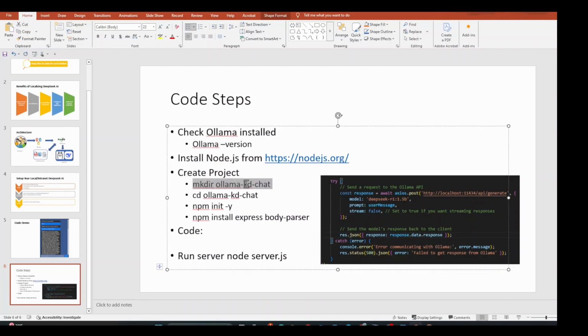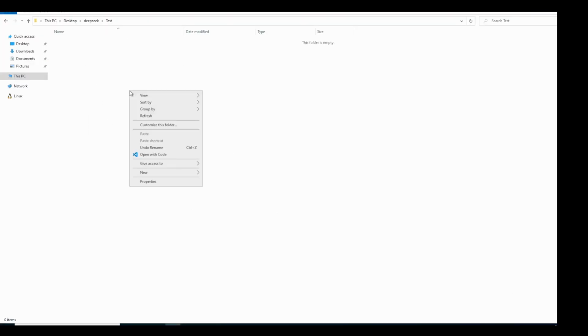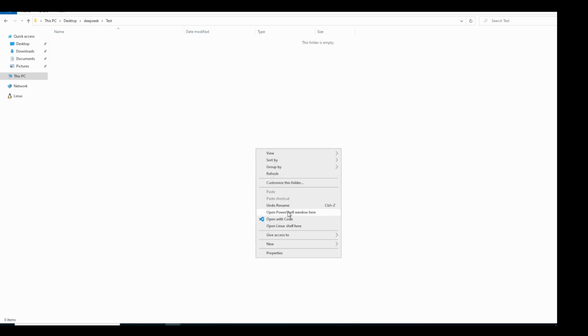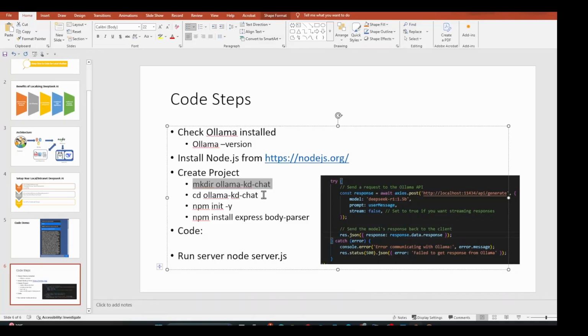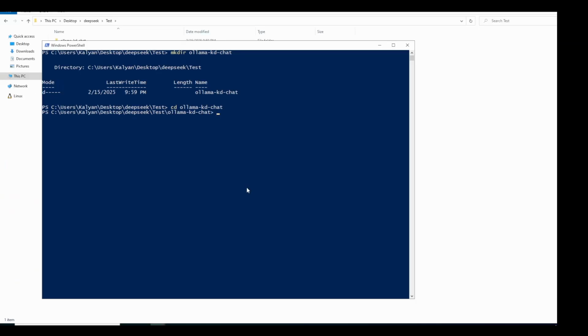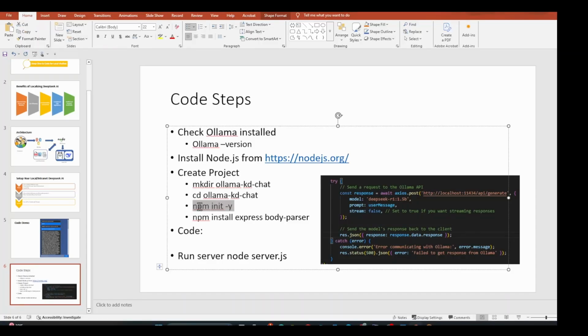Say, for example, if I use this, I'll go to my VM and open up a PowerShell window here and let's execute. Okay, so we have created it. Then I will go ahead to the next one. I will go inside. Okay, then we will go back and I will initiate that project.